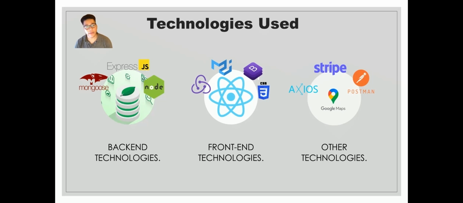For the overall styling of the application, I'm using Material UI, Bootstrap, and CSS, and a few other styling frameworks. The other technologies that I use in my application are the Stripe API, the Google Maps API, as well as Postman. Postman I used to test those APIs to ensure that I was getting data back. And then Axios is being used internally within my application to make API calls to those APIs as well. So I'm excited to show you the walkthrough of my application.